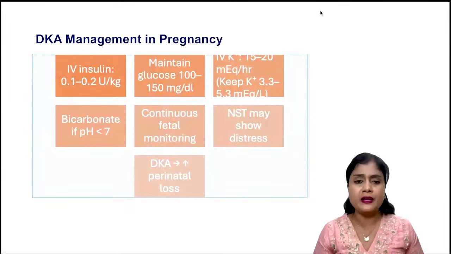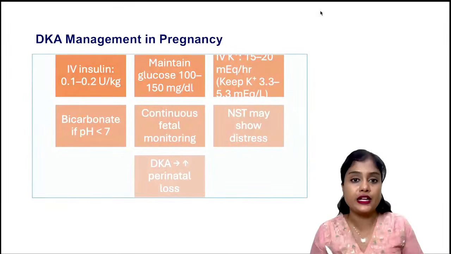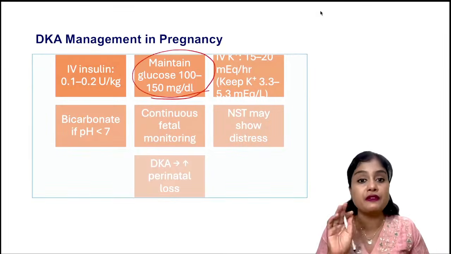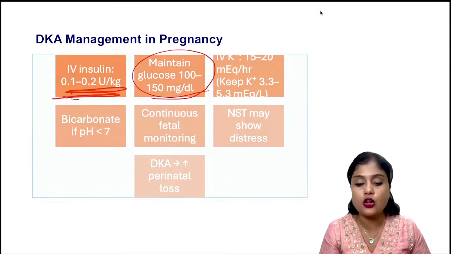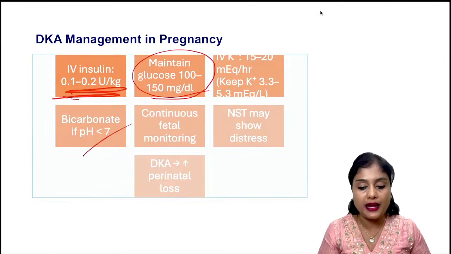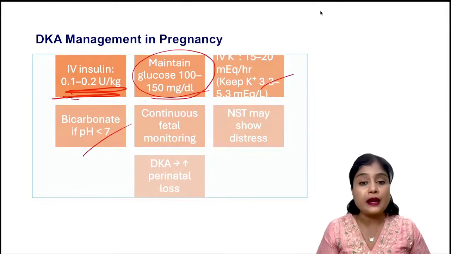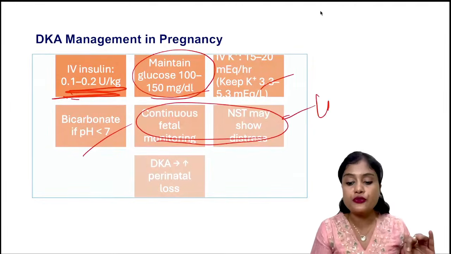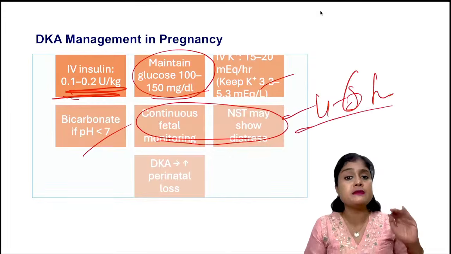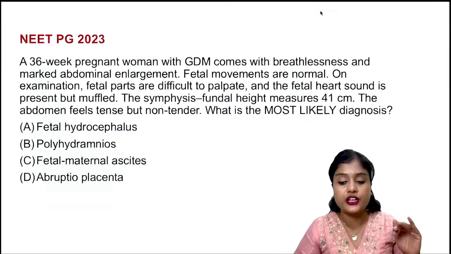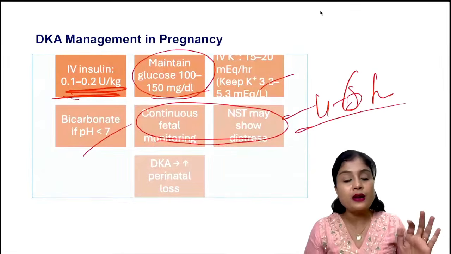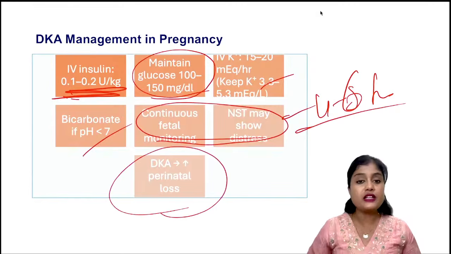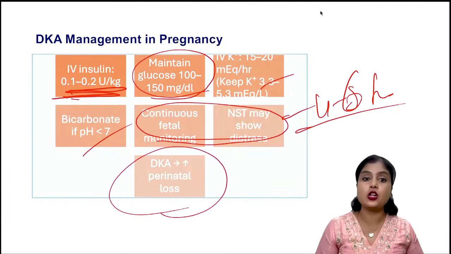And for treatment, the most important treatment is fluid correction. You give a good amount of fluids, and then maintain the sugars between 100 to 150 and give insulin along with that. And also you will correct the bicarbonate and potassium levels and do fetal monitoring. Initially during diabetic ketoacidosis, for almost 4 to 6 hours, there is a very high chance of fetal distress. Non-reassuring NSTs are very common. But once the ketoacidosis settles, the fetal distress also settles. Okay. So with diabetic ketoacidosis, increased perinatal loss is also there.